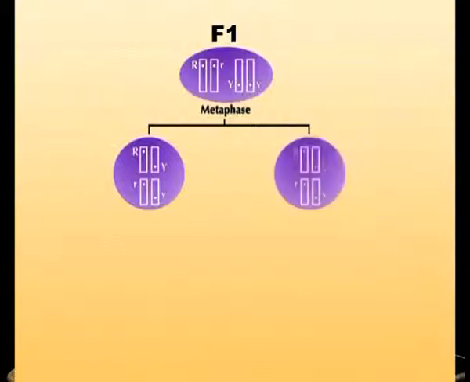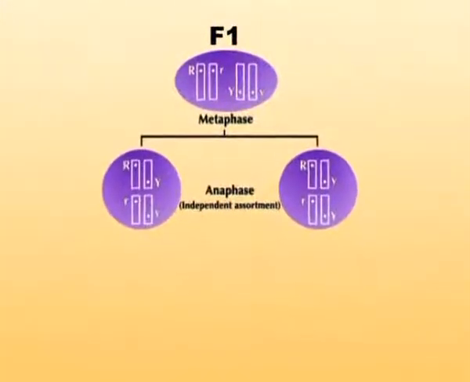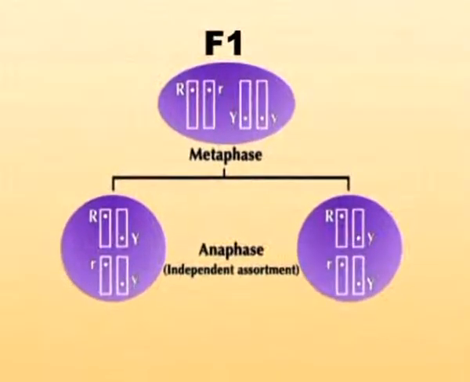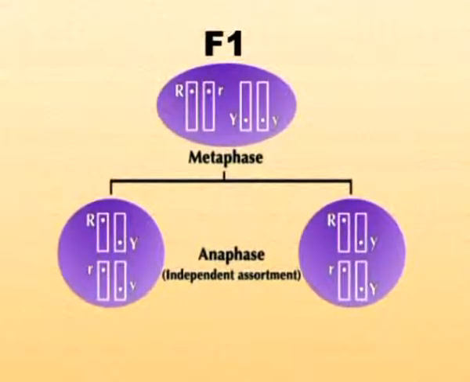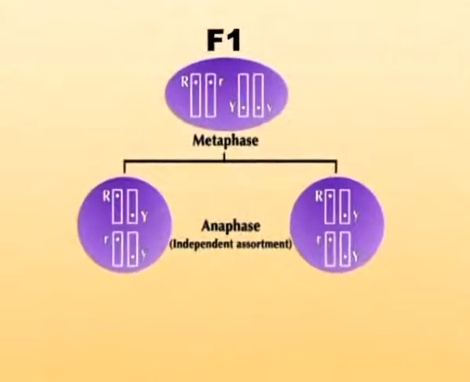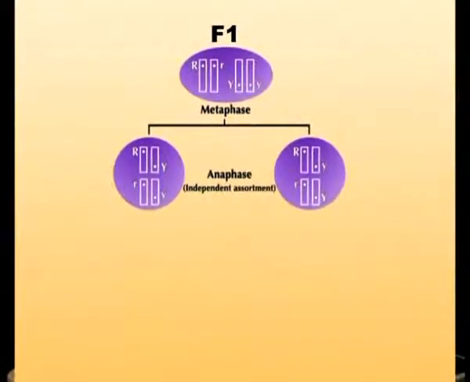If the genes for seed shape and seed color are present on separate non-homologous chromosomes, the alleles of these 2 traits will move to anaphase in such a way that either 2 dominant alleles go to one pole and 2 recessive alleles go to the other pole. Alternatively, 1 dominant allele and 1 recessive allele may go to each pole. This is what is actually called independent assortment.